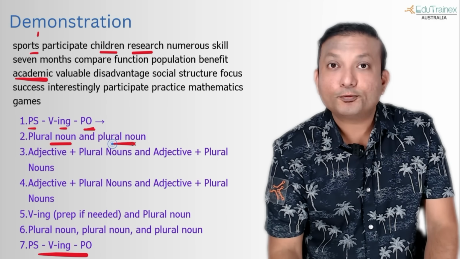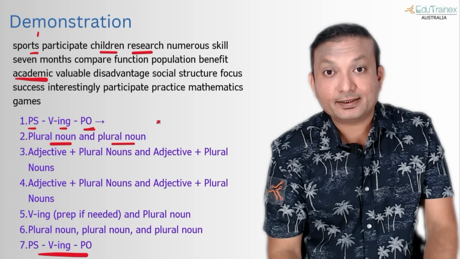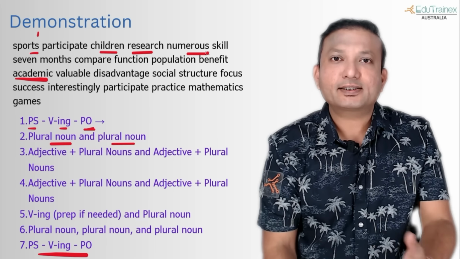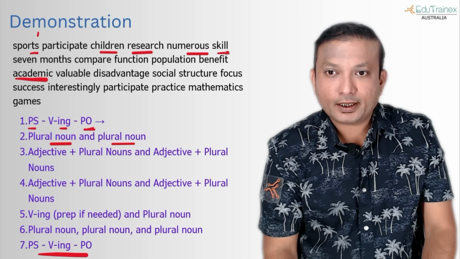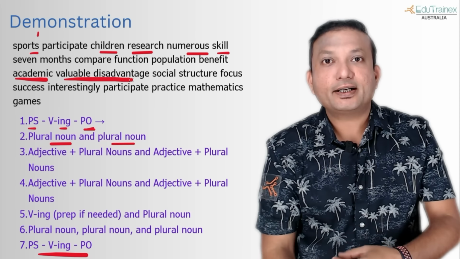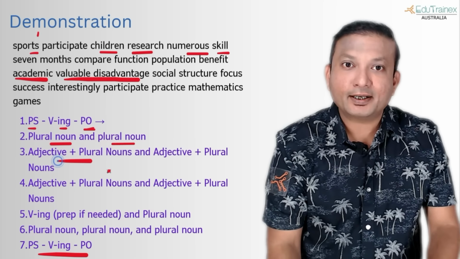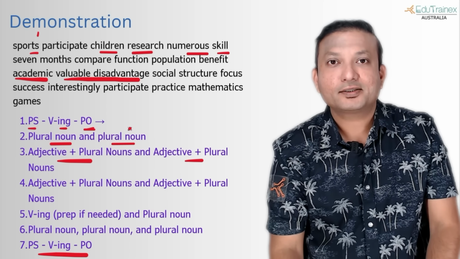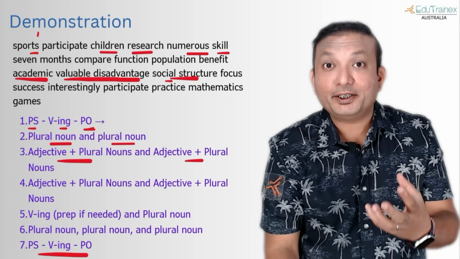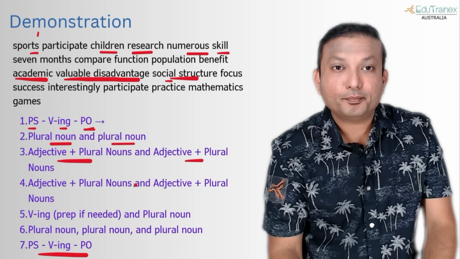Now I need to find a combination of adjective plural noun, adjective plural noun. I already see many things here. Numerous, ending with OUS, is definitely an adjective, and I'll make it plural: skills, numerous skills. And then I can also pick up valuable and make it valuable disadvantages. So this part is also done. Adjective plural noun, adjective plural noun. Second thing again I'm going to find: social structures. Social, ending with -al, is an adjective. We all know this from using that video shortcut on how to recognize word patterns. And the other one I can pick up is maybe 7 months.